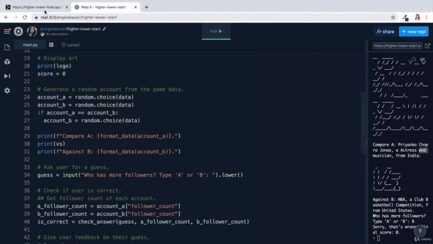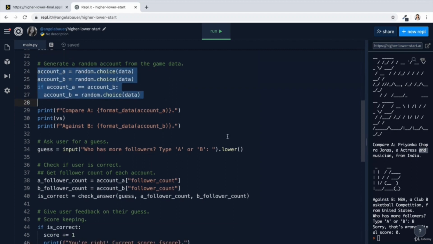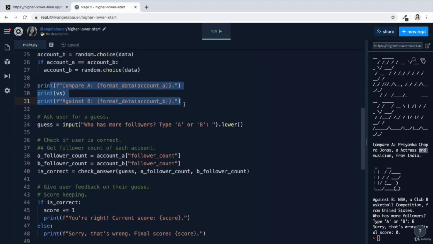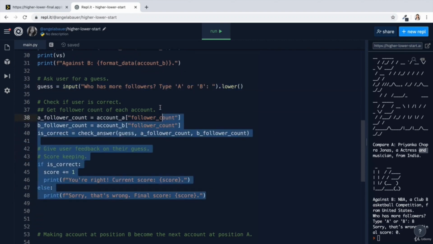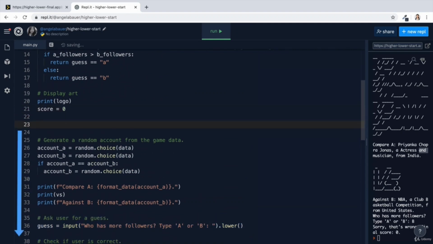Because when we play the game, it looks like everything's kind of static. But if we think about it, the score is set to 0, probably can't be repeated. But the accounts probably do need to be generated and they do need to be randomized again. And then we need to ask the user again, compare A against B, and then ask them for an input and then check the answer. So all the rest of this probably needs to be repeated. So I would say everything from here probably should be within our while loop.